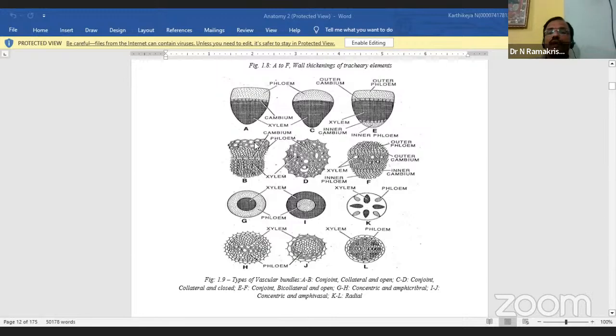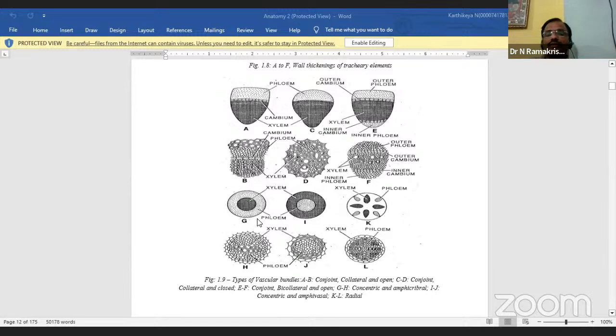So here A and B are open, and C and D are closed structures. Next, you see E and F: bicollateral open. Here, this is totally vascular bundles, meaning a close association of xylem and phloem, two types of cells.